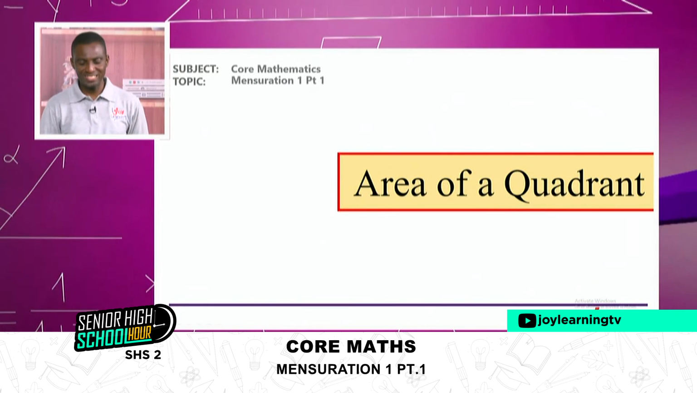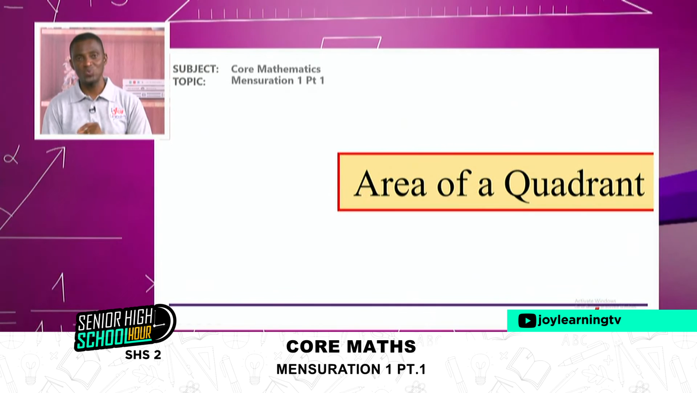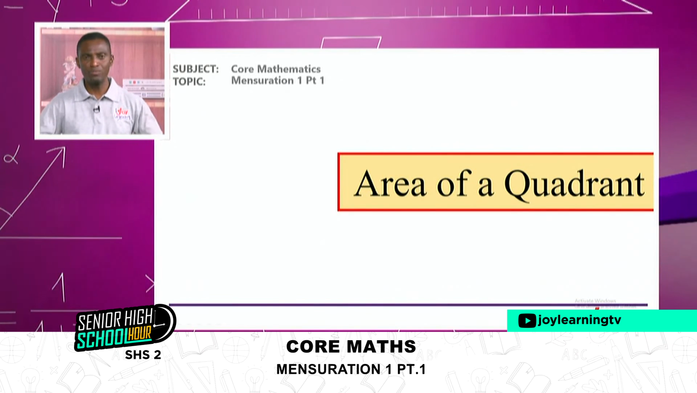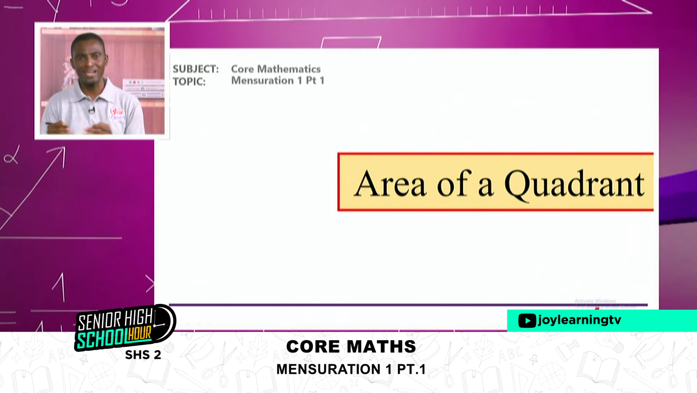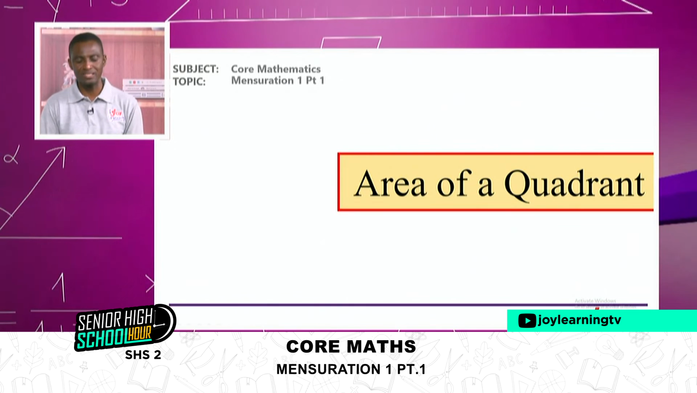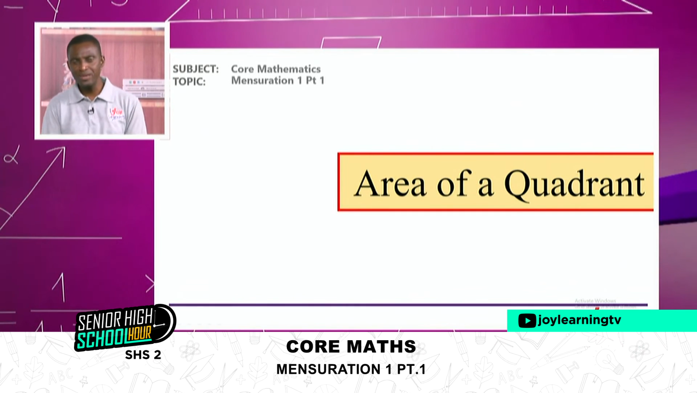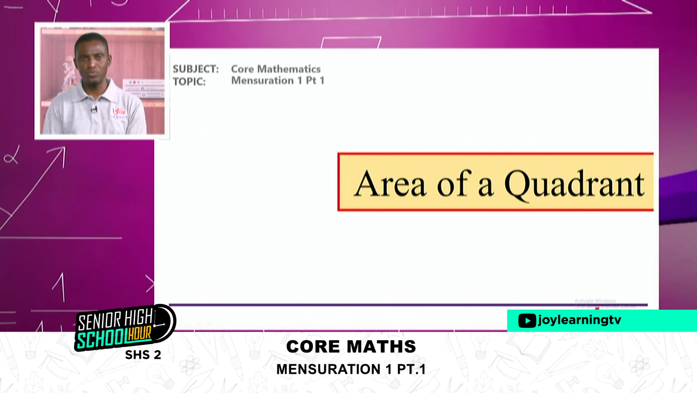Then we want to look at area of a quadrant. Remember, we are doing mensuration 1. And part 1 is what we are looking at. It's a very complicated topic, a very broad topic. And so we are trying to pick them little by little. So in part 1, we are looking at the circle, the parts of a circle, how to find the areas, perimeters of the parts. And all this we are calculating.